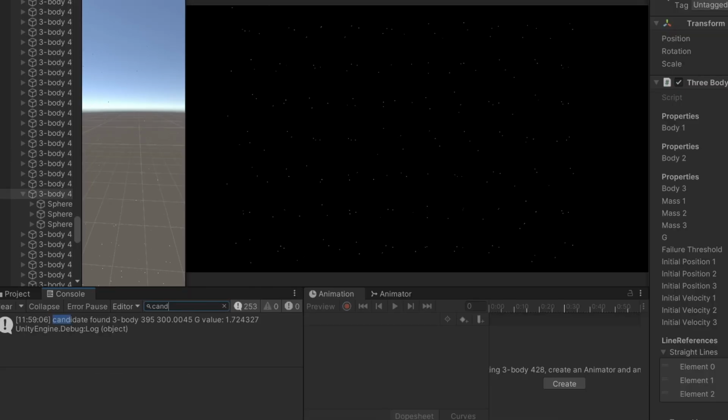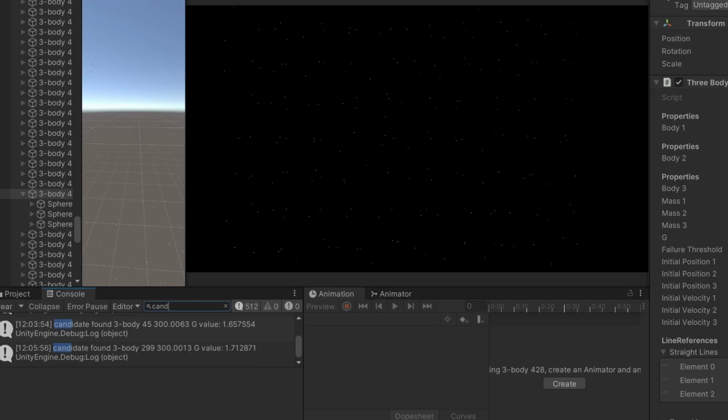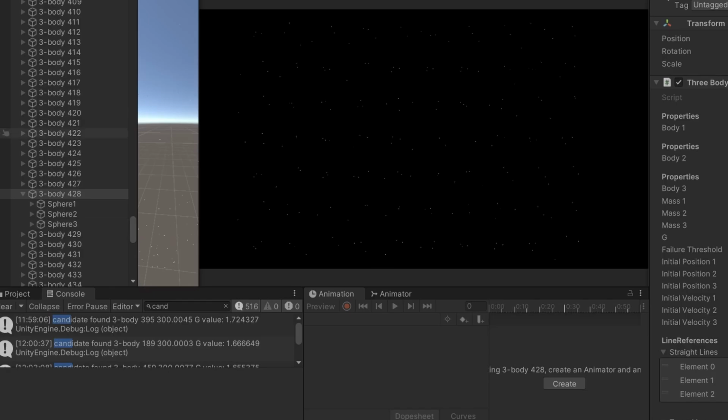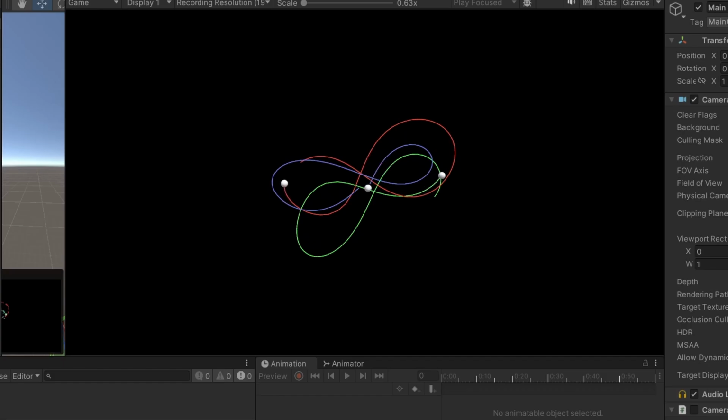There, we got one. It's showing a gravity value of around 1.7, and after a little while longer, a lot more results started rolling in. They all seem to have a gravity value above 1.6, so it's good that there's at least a consistent trend. Here's what a candidate looks like with line trace. It's definitely not perfect and not periodic, but it seems to be a step in the right direction.